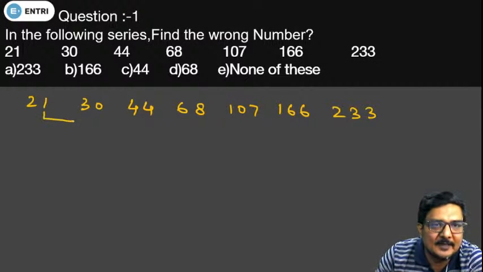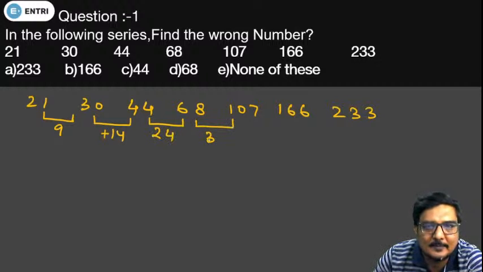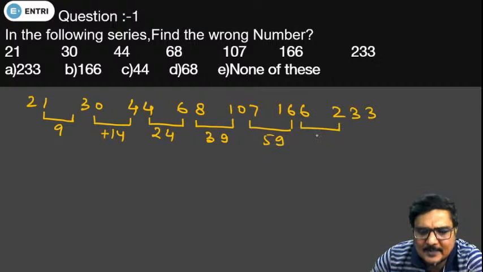The difference between the first two terms comes out to be 9, and between 30 and 44 it gives a difference of 14, and the difference between the next two terms comes out to be 24. The difference between these two terms will be 39, and the difference between these two terms comes out to be 59, and the difference between these two terms comes out to be 67.